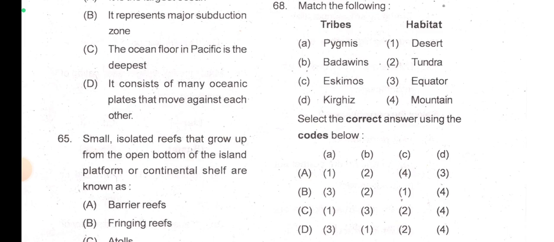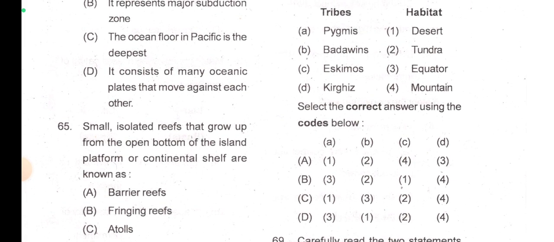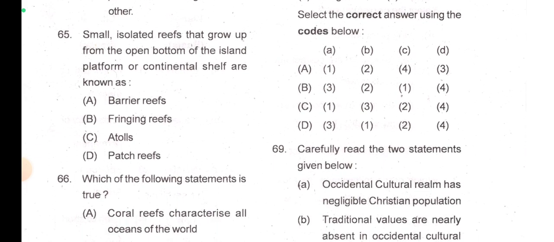Bedouins are Arabs, that is desert definitely, and Eskimos in tundra region, and pygmies are in equator because it is an African tribe. So Kyrgyz will be mountain. So is there any option? Pygmies is in equator. Okay, so 3, B and D can be, and Bedouins is desert, so 1. So 3, 1, 2, 4. Eskimos tundra, Kyrgyz mountain. Yes, option D is the correct answer.